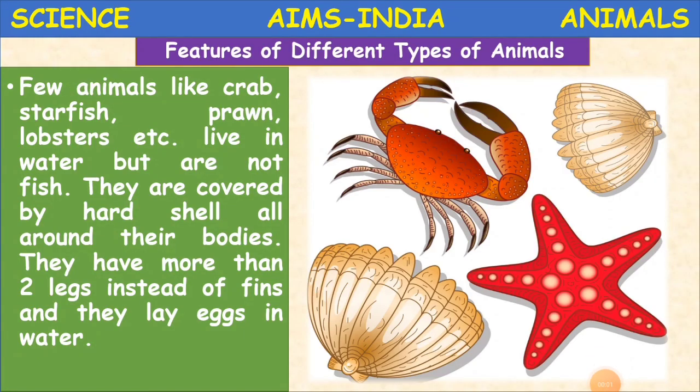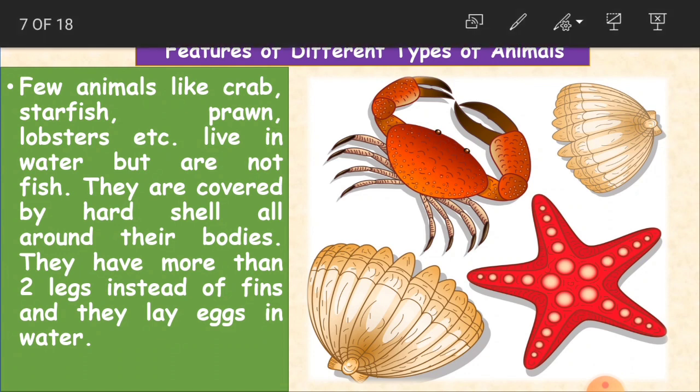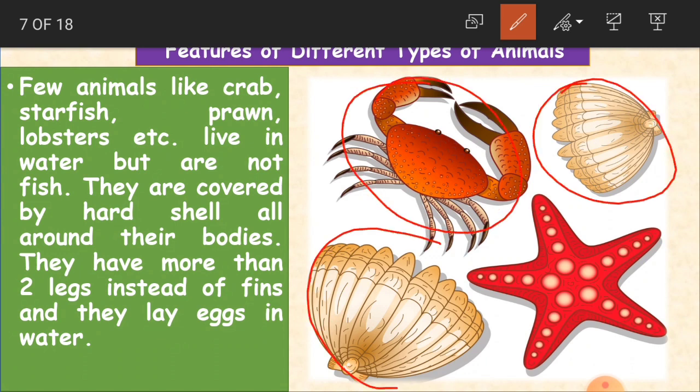Yes, children, now let us see some other types of animals like crab, starfish, prawn, lobster, etc. They live in water but are not fish. As you observe here in the picture, children, these are all water animals, that is aquatic animals. Why? Because they live in water, like starfish, prawn and lobster, this is lobster, okay. And these are not fish, even though they live in water.